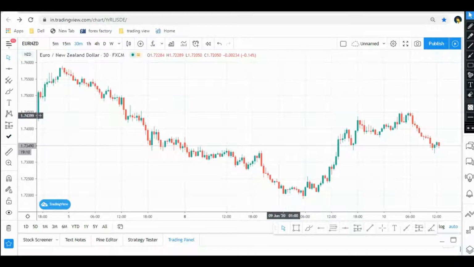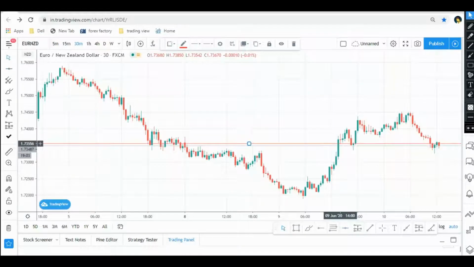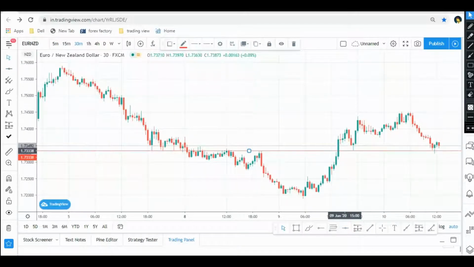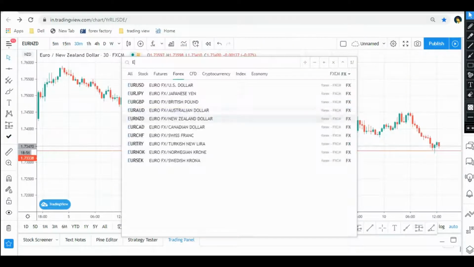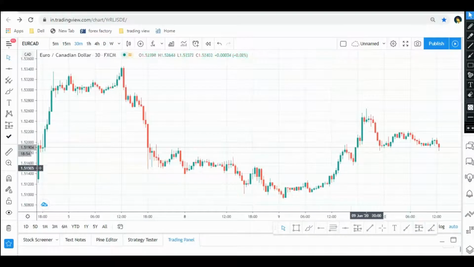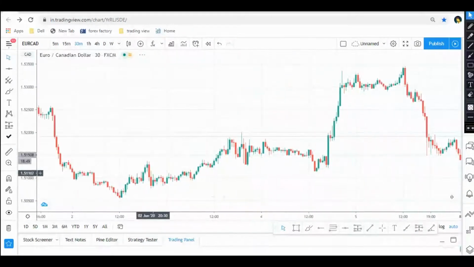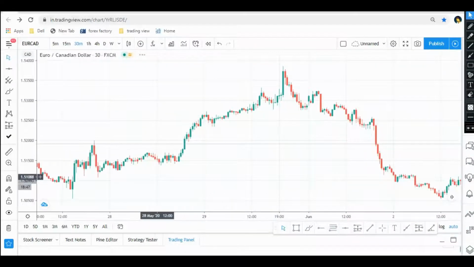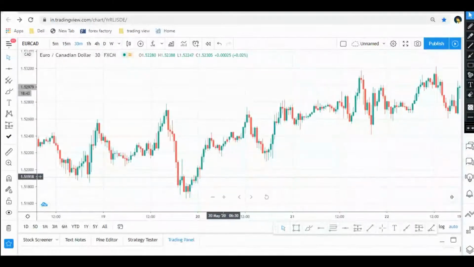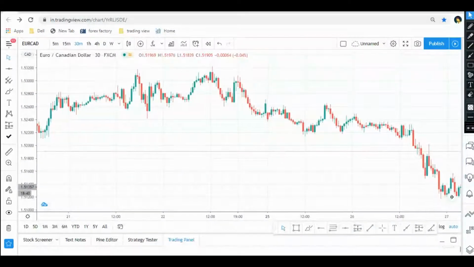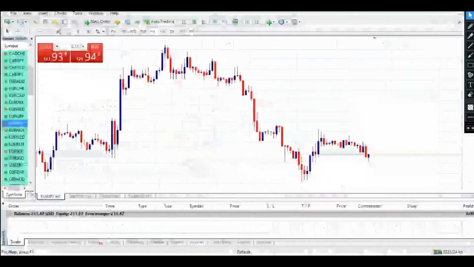I couldn't find anything till now. This is interesting. Okay, it's already happened. Very interesting. Okay, in EuroCAD I will simply place a buy order.